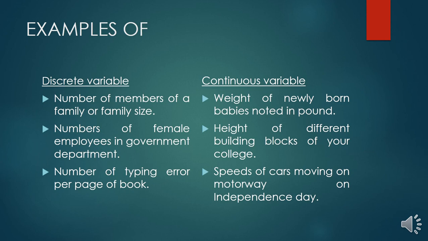And similarly, for the number of typing errors per page of a book, the actual number is not mentioned here, but the speed of cars moving on a motorway on Independence Day: definitely when a car is running on a motorway or on a road, its speed is mentioned at any stage, at each step.